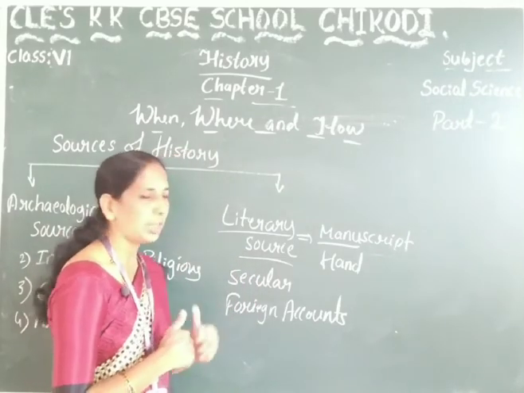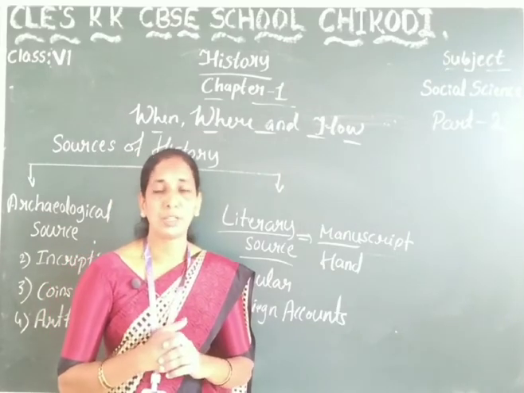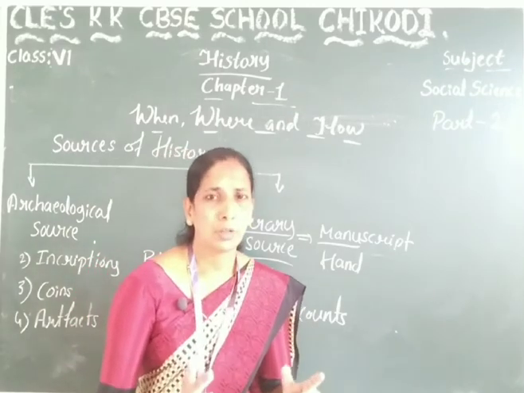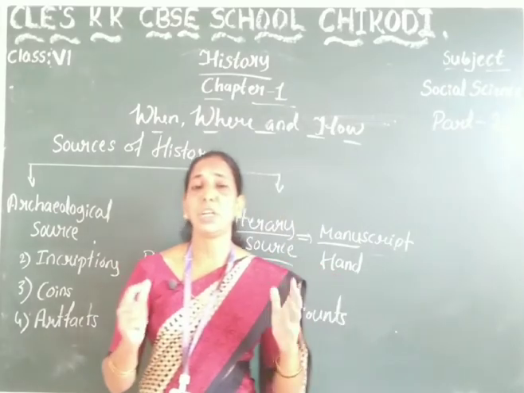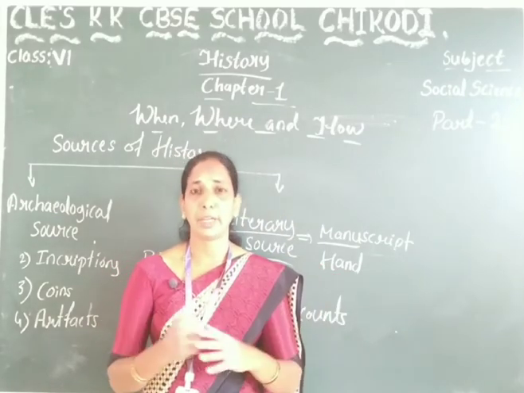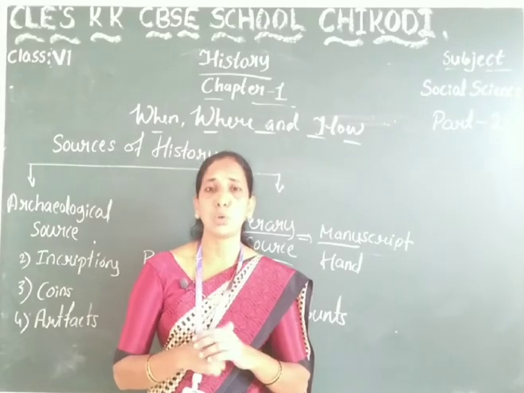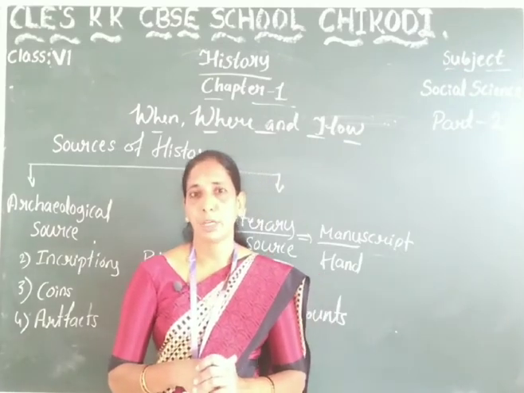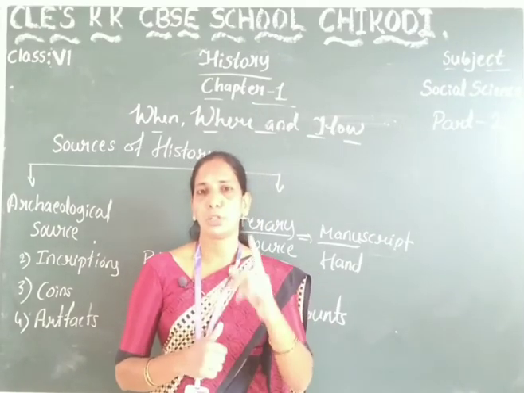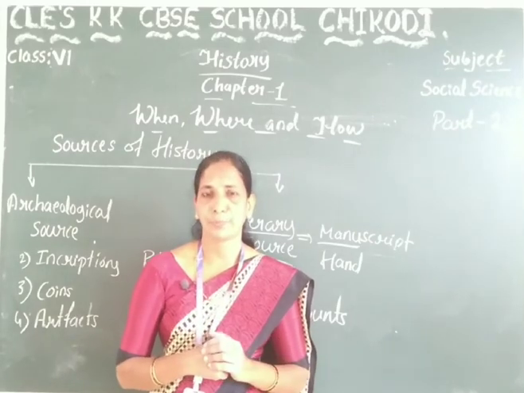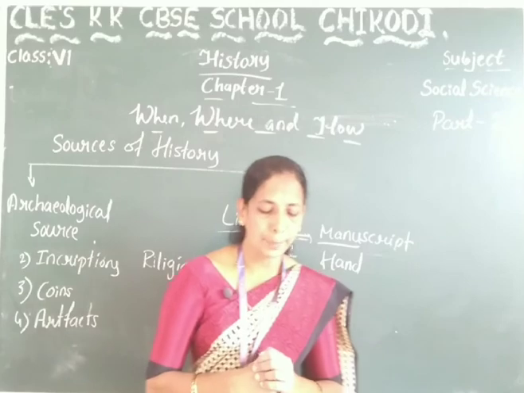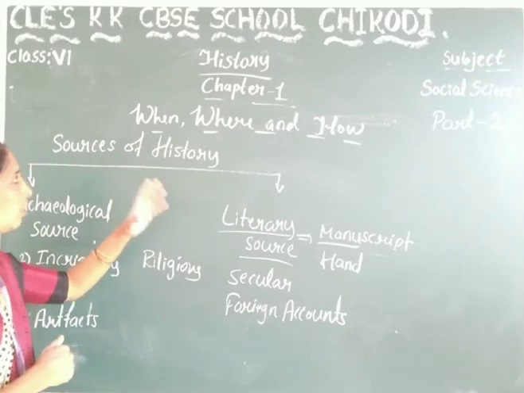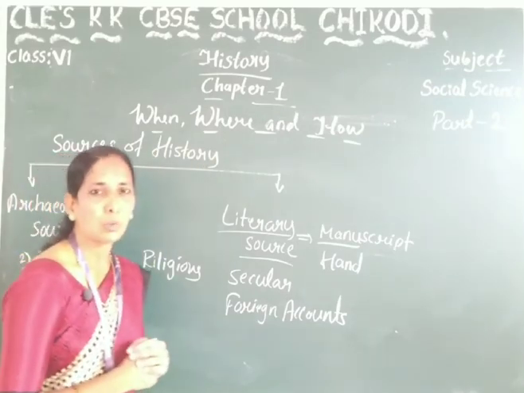And also we have learnt foreign accounts. Some Chinese Buddhist pilgrims visited India, and they wrote about Indian history and left it behind. Megasthenes was also a foreign ambassador. He wrote one book, the name of the book is Indica. In that book he mentioned Chandragupta Maurya's dynasty. So here part number 2 is completed, and also the chapter When, Where and How, chapter number 1, is completed.